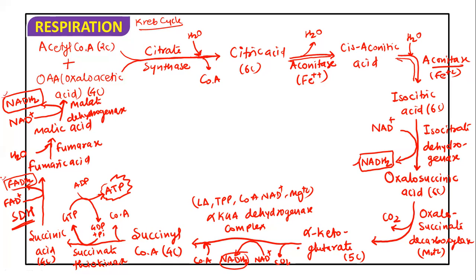These all are synthesized during the dehydrogenation, and the decarboxylation also takes place here, as well as in the link reaction. So from pyruvic acid, three times a decarboxylation is going to take place. Okay, so this is particularly about the Krebs cycle. So now, by understanding this Krebs cycle, what did we understand here.